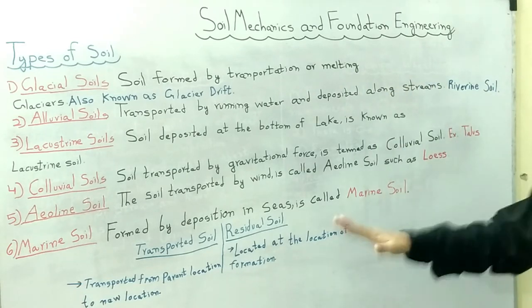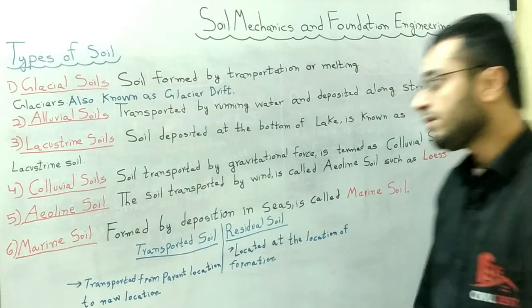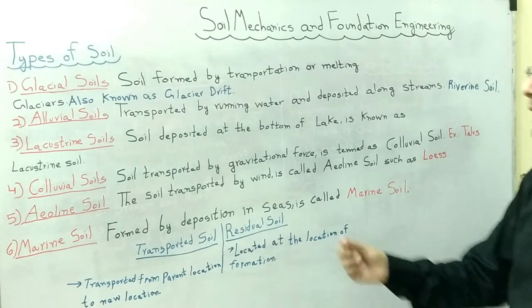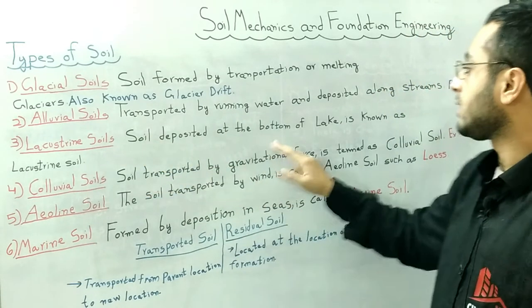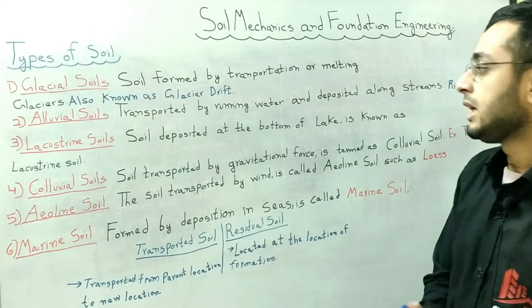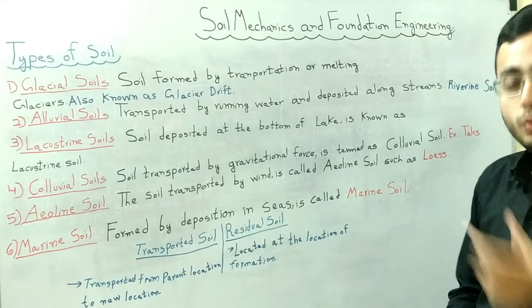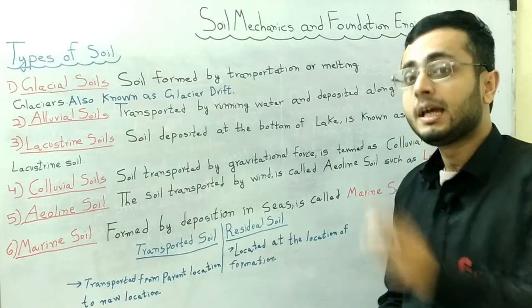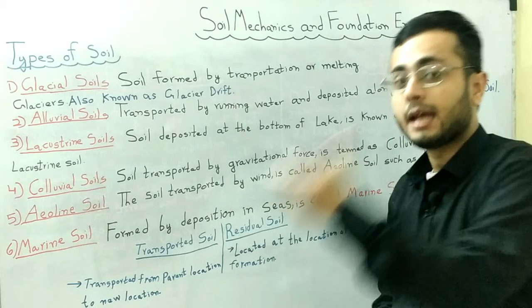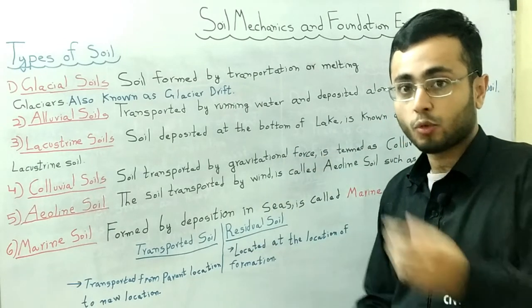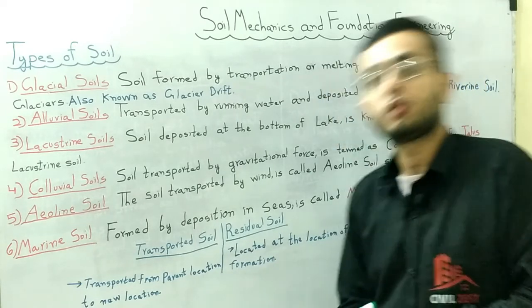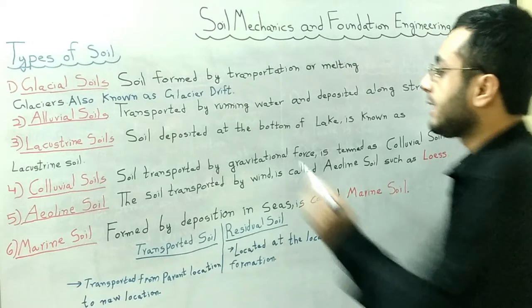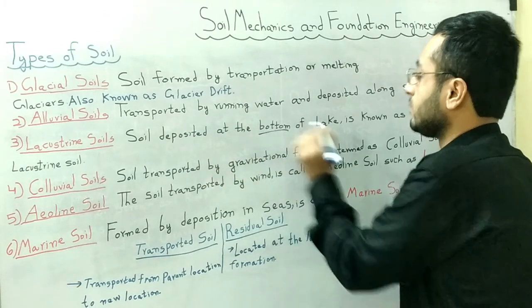So this is the concept of alluvial soils. Next we will discuss a simple concept about lacustrine soil. The simplest definition is a soil deposited at the bottom of the lake is known as lacustrine soil. So simply you can remember from lacustrine soil, L for the bottom of the lake. So basically this L can help you to remember the definition of lacustrine soil. You can say that it is soil deposited at the bottom of the lake.